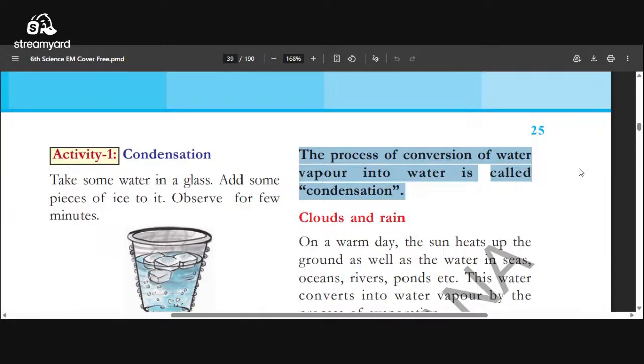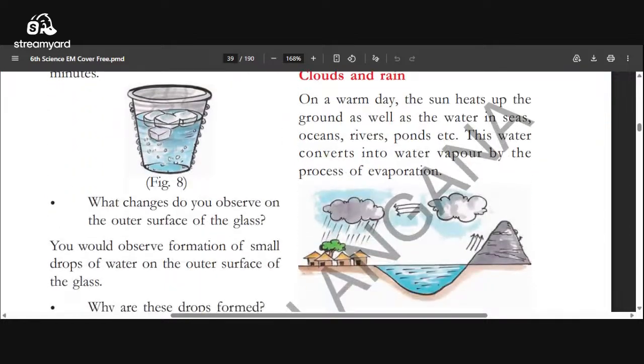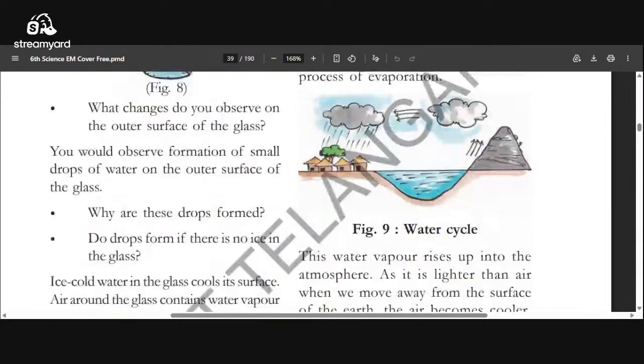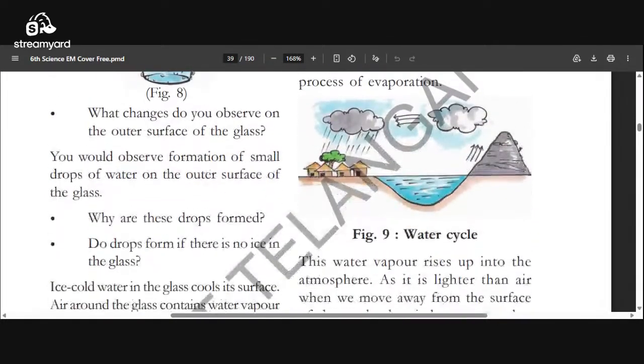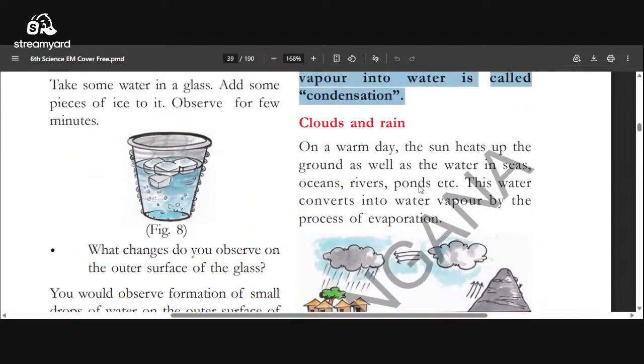Previously what we discussed: water changing into water vapor is evaporation. Here, water vapor converting into water is called condensation. So that is the difference between evaporation and condensation, right?